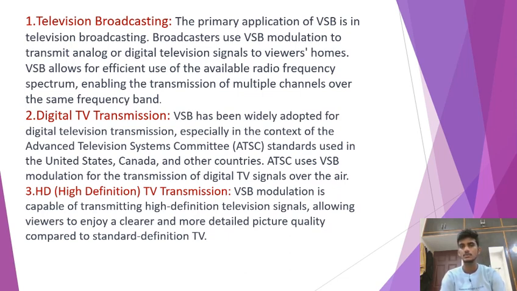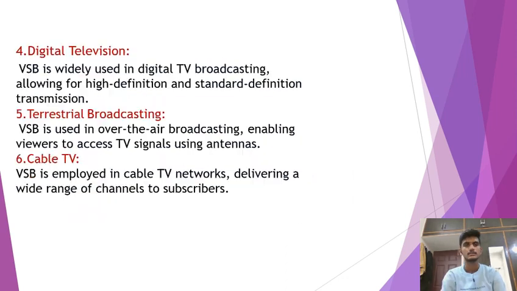Next is HDTV transmission. VSB modulation is capable of transmitting high definition television signals, allowing viewers to enjoy a clearer and more detailed picture quality compared to standard definition TVs. Next is digital television. VSB is widely used in digital television broadcasting, allowing for HD, high definition, and SD, standard definition, transmission. Next is terrestrial broadcasting. VSB is used in over-the-air broadcasting, enabling viewers to access TV signals using antennas.